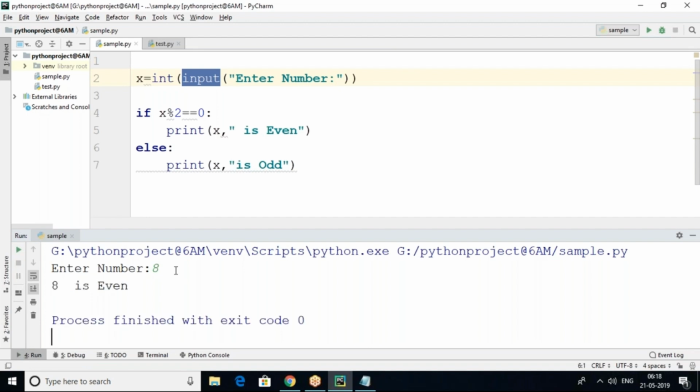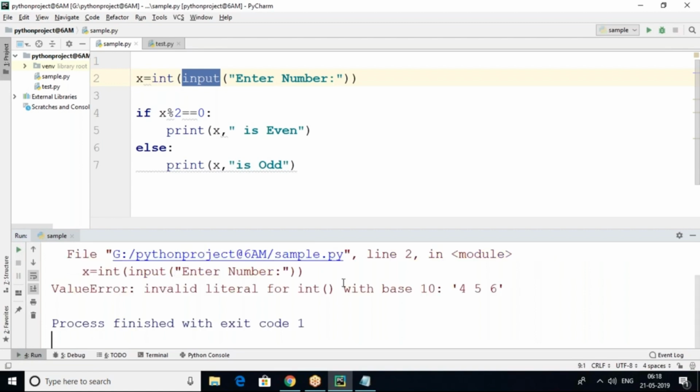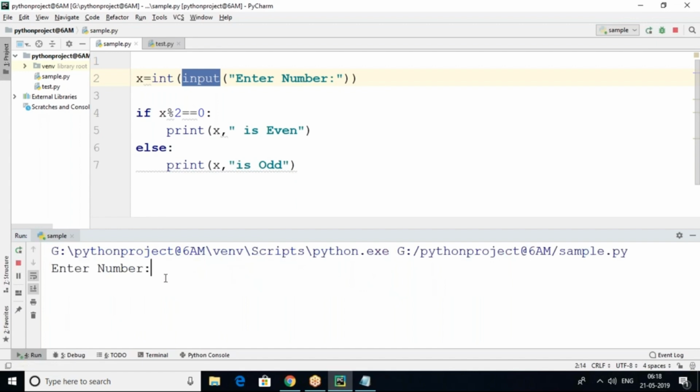Now what if the given number is 4 5 6? How can I give 4 5 6 like this? You can see it is invalid. This is called list format, and it doesn't work here. You can give numbers one by one in a collection of items, a sequence of items, but not here.